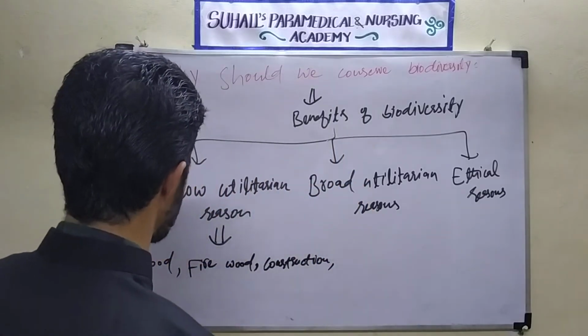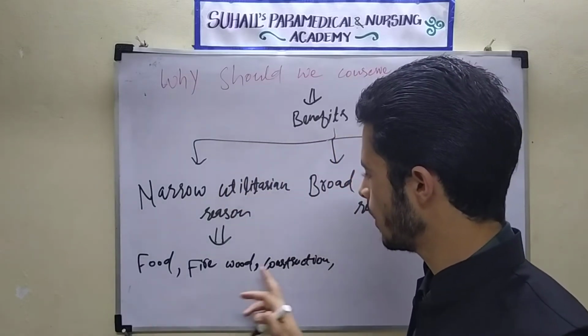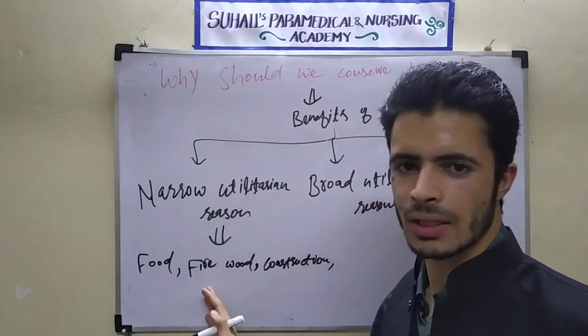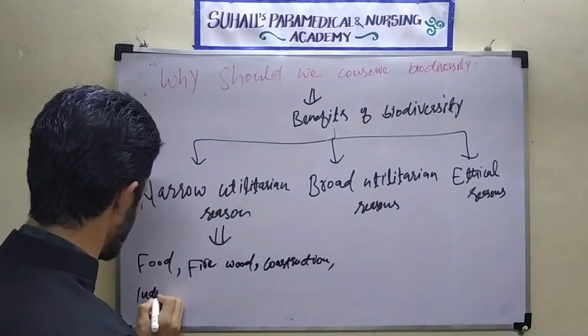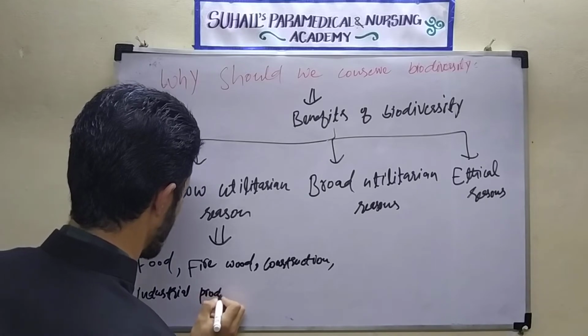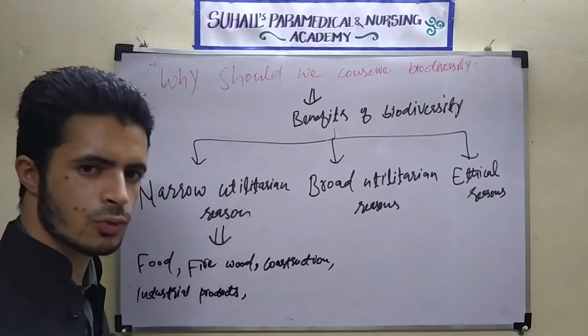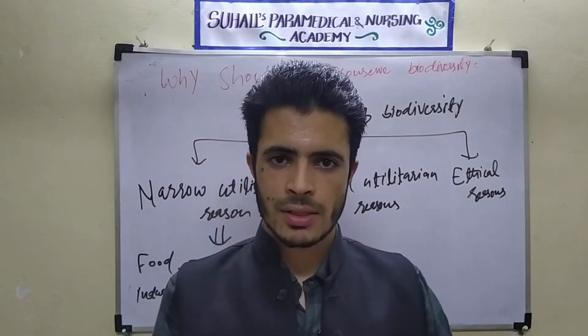Are there any more benefits? There are other benefits also. These are simple: food, firewood, constructive material, and other industrial products. For industries we are getting industrial products. What are the industrial products? Tannins and resins.